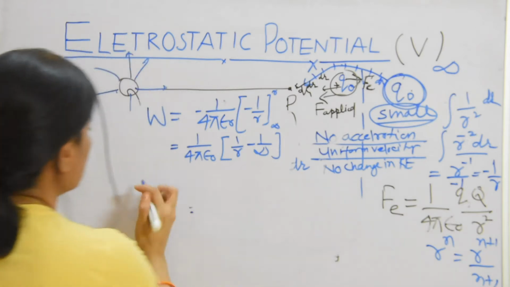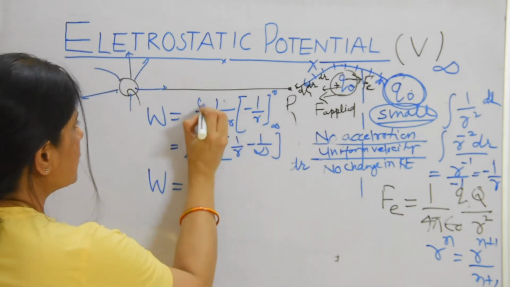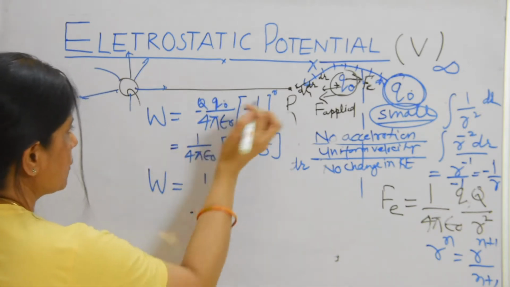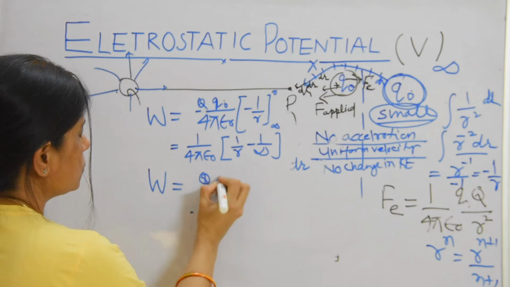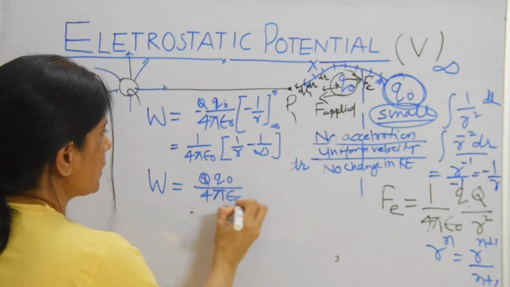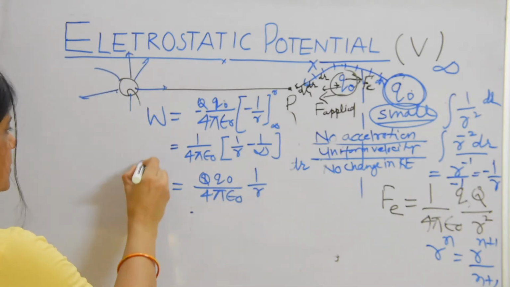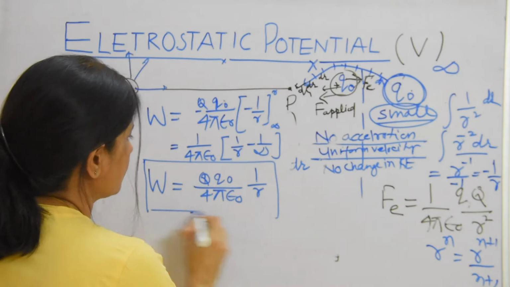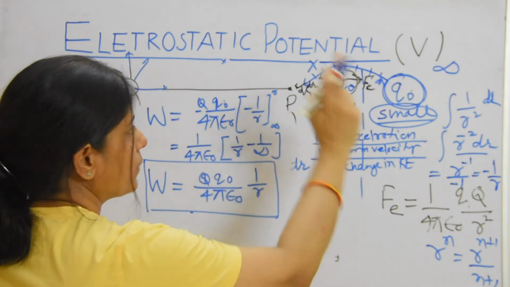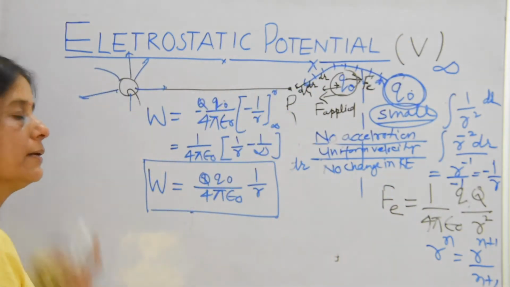So the work done is q0 upon 4 pi epsilon naught, Q upon r, with capital Q and small q0 outside the bracket. This is the value of the work done by the applied force when we bring this charge from infinity to this point P.